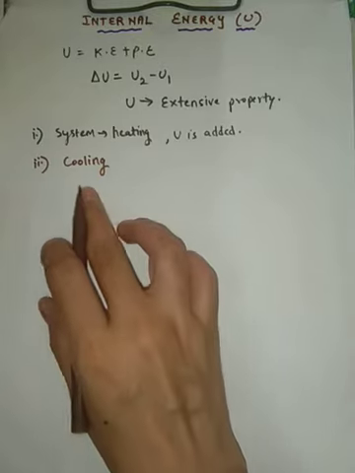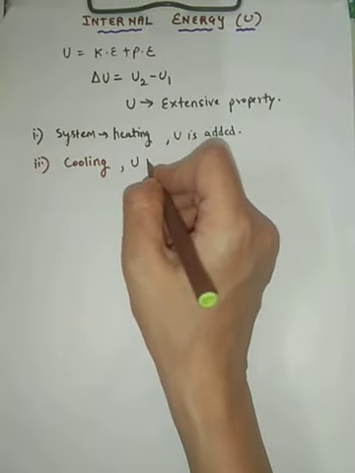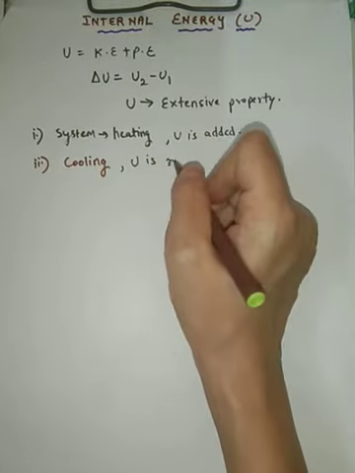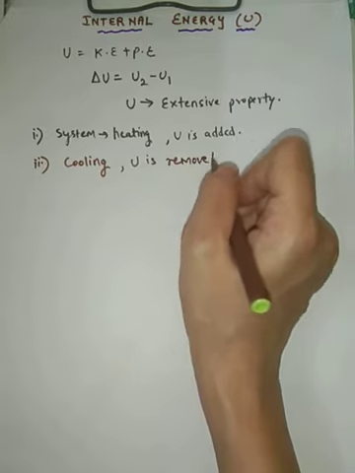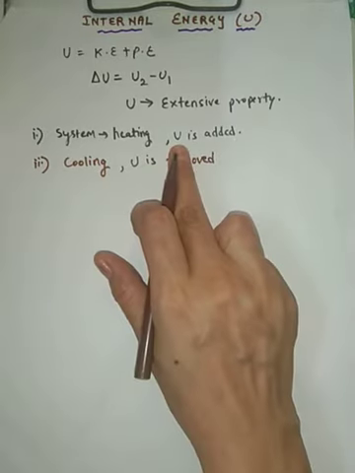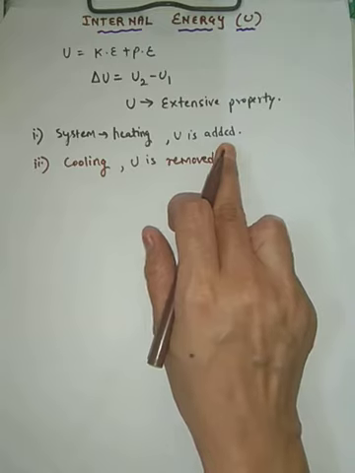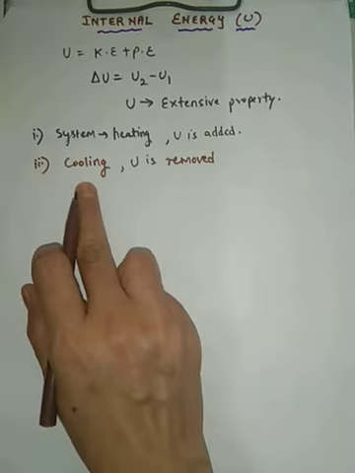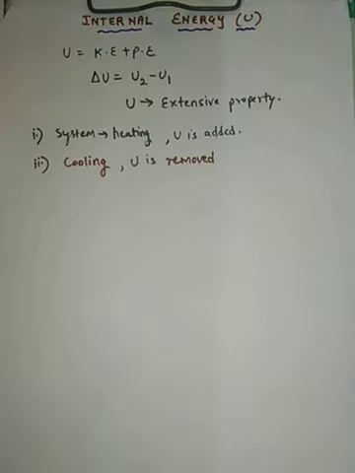So these are the two ways in which internal energy can be changed. If you heat the system, its internal energy will increase, and if you cool it, its internal energy will decrease.